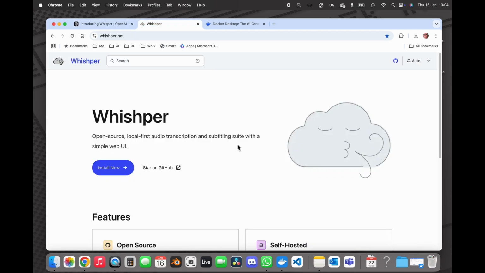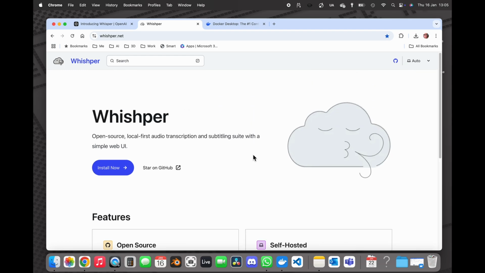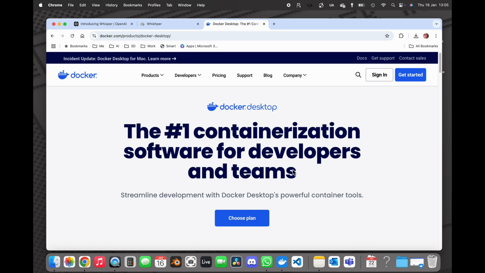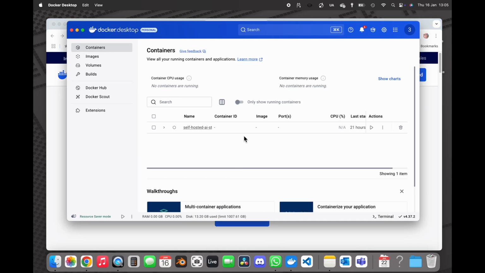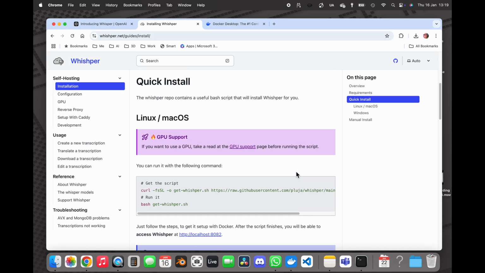Now, Whishper is a local installation of that. It's open source. It's something you can run on your own computer. The only thing that you need to be able to do that is a little bit of technical know-how, which I'm going to walk you through right now. And also, before you can install Whishper, you will need Docker Desktop installed on your computer. So I've got Docker running here. I've got no containers running at the moment. Everything's stopped.